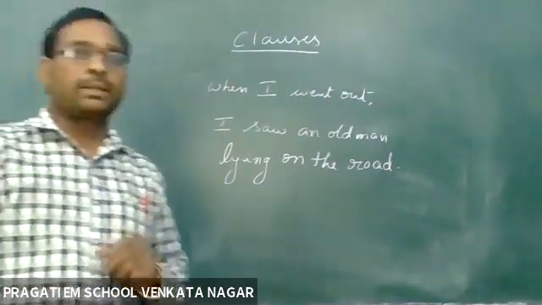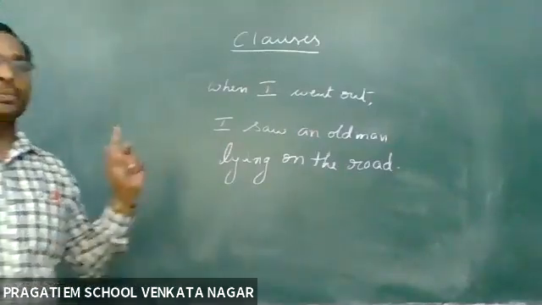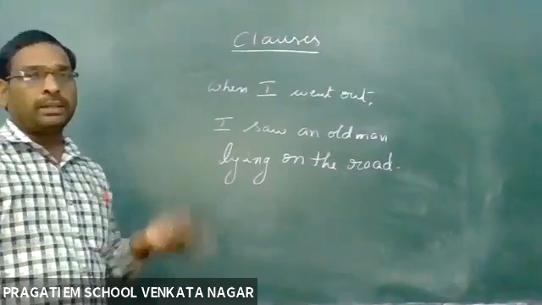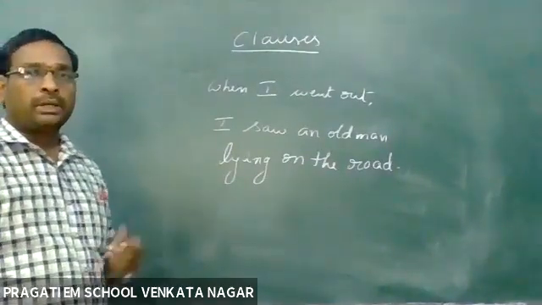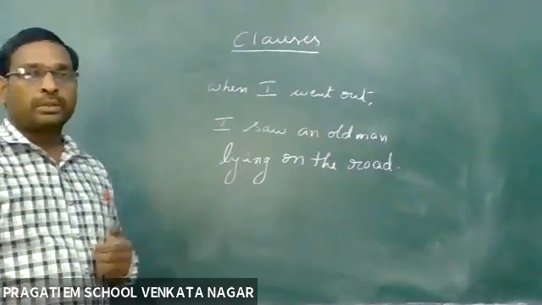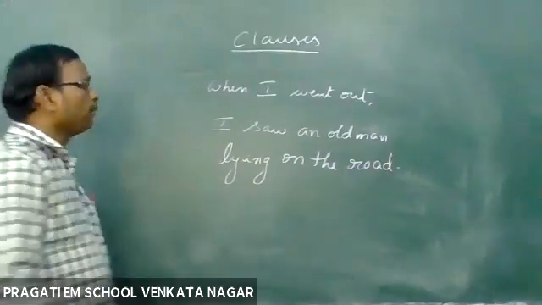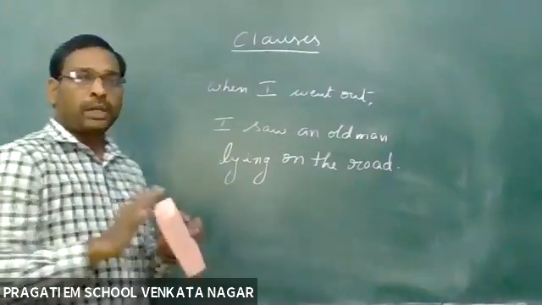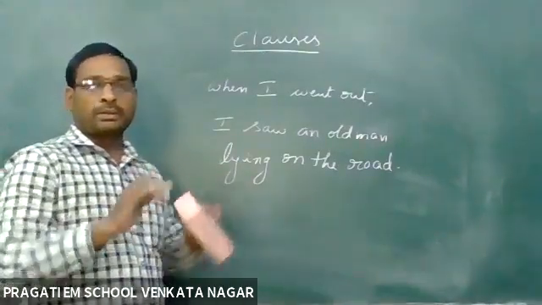See, two clauses are there now. What is main clause? What is subordinate clause? First I will explain and then I give more examples. Then you can say, see, when I went out is a clause.